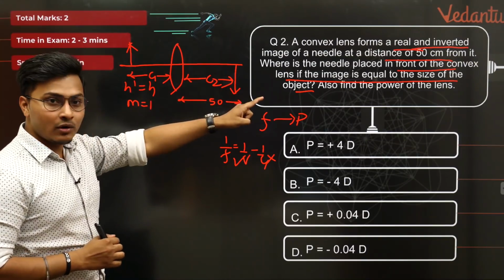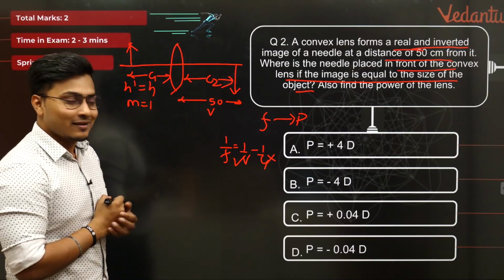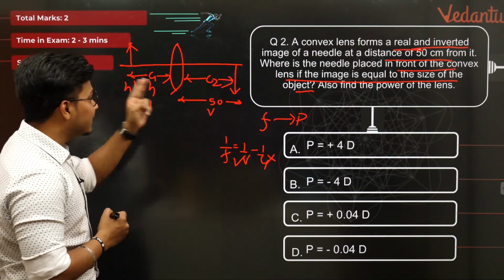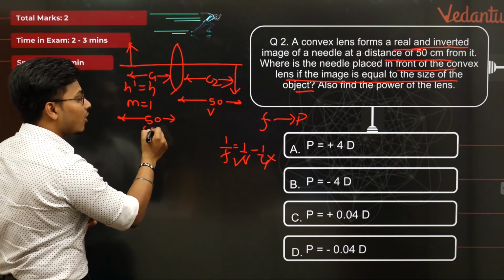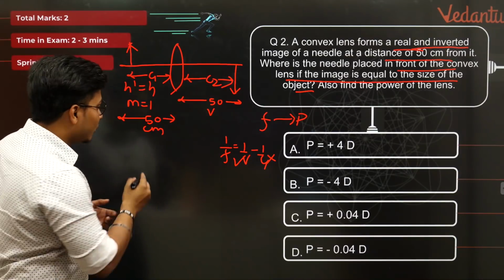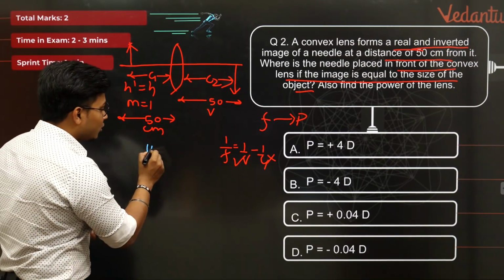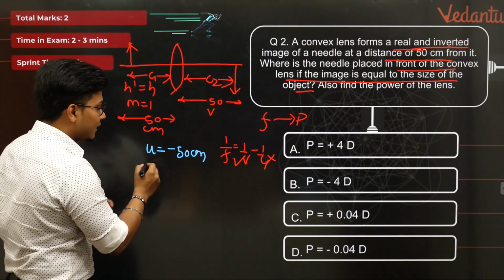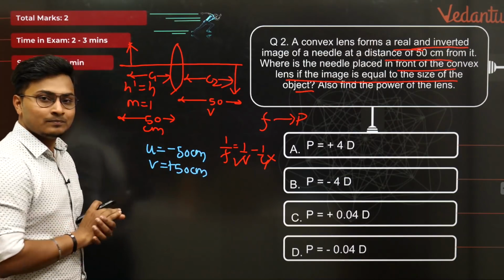So they already told us that the image distance is 50 centimeter. So that means image is formed on center of curvature C2. So C1 का distance भी होना चाहिए 50 centimeter. So my dear students, we have got the u value already. u हमें मिल चुका है अभी right now. After doing this much calculation, we have got u is equal to minus 50 centimeter because it's on the left hand side. v is equal to 50 centimeter because it's on the positive side.